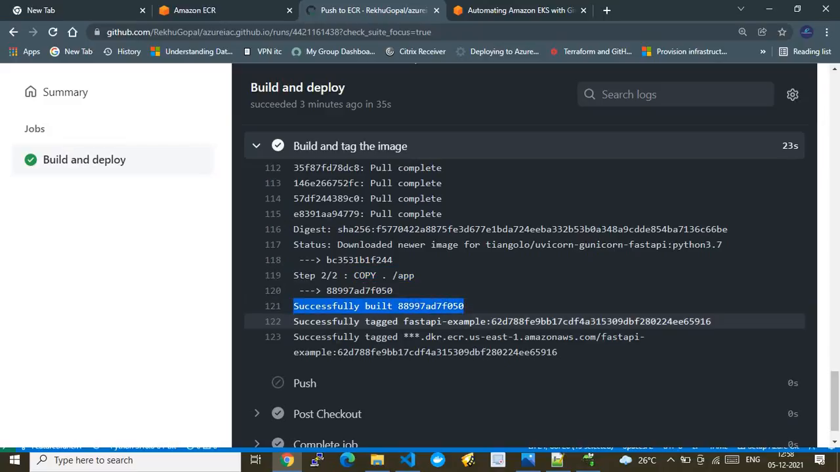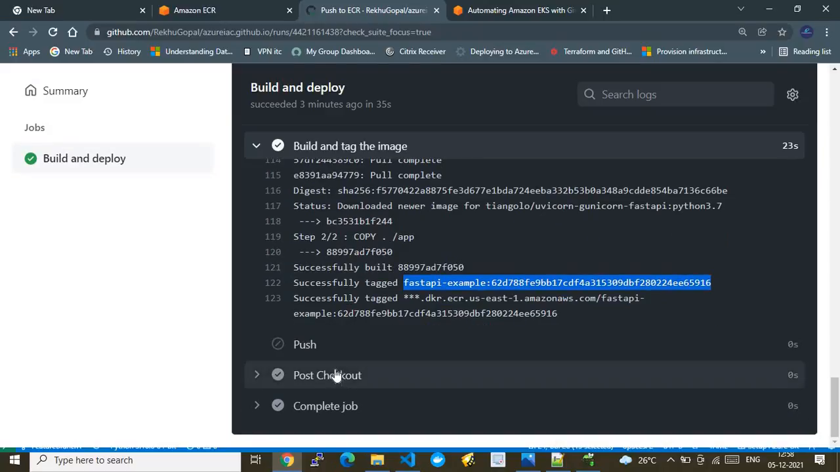So this is the image ID, and it has been successfully tagged. You see the name is very dynamic. It includes a very long ID appended to it to make the image unique. That's the reason we do tagging.